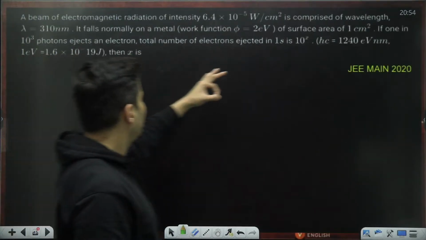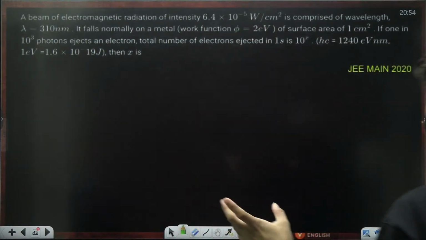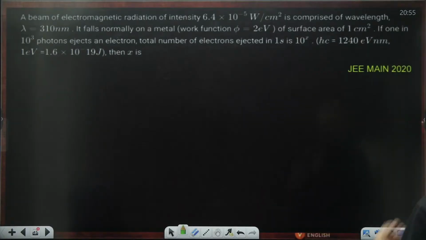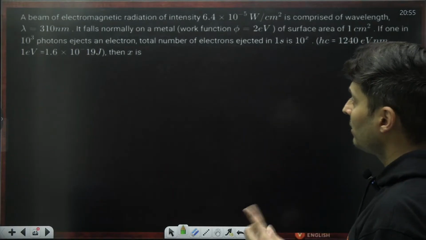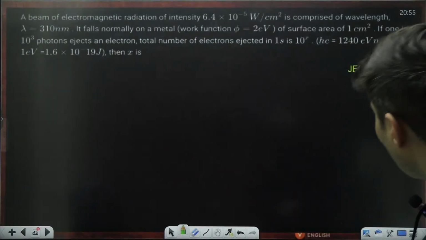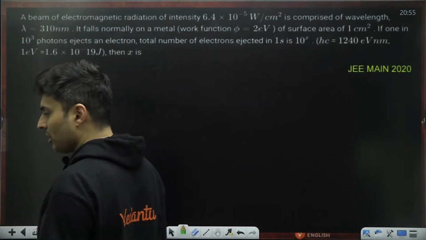A beam of light of so much watts per centimeter square is having a wavelength. It falls on a surface of work function, area 1 centimeter square. If 10 to the power 3 photons eject an electron, total number of electrons ejected in 1 second is how much? hc is given. Very nice question, guys.